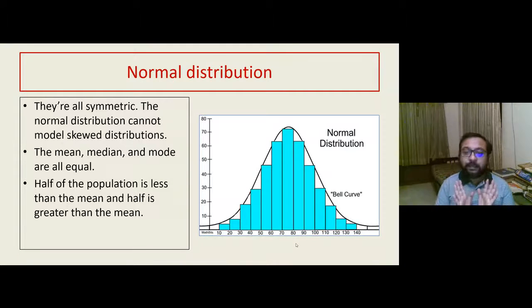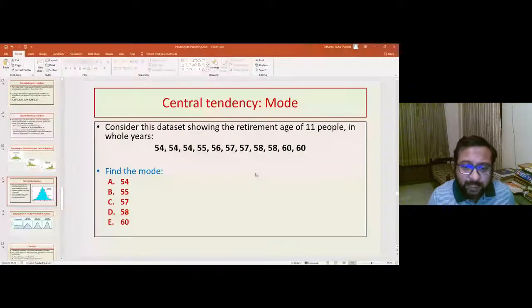My question is, what is the need of studying normal distribution? How important is normal distribution in the study of natural variables or biological variables? I mean, do biological variables like blood pressure, like hemoglobin, etc., follow normal distribution? And if they do, then why do they follow normal distribution? So you can type the answer in the chat box and I can have a quick look at the answer before I start answering the question.